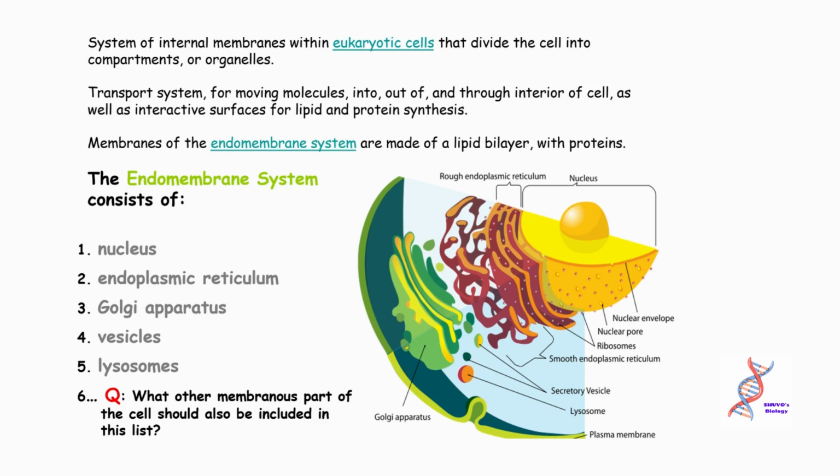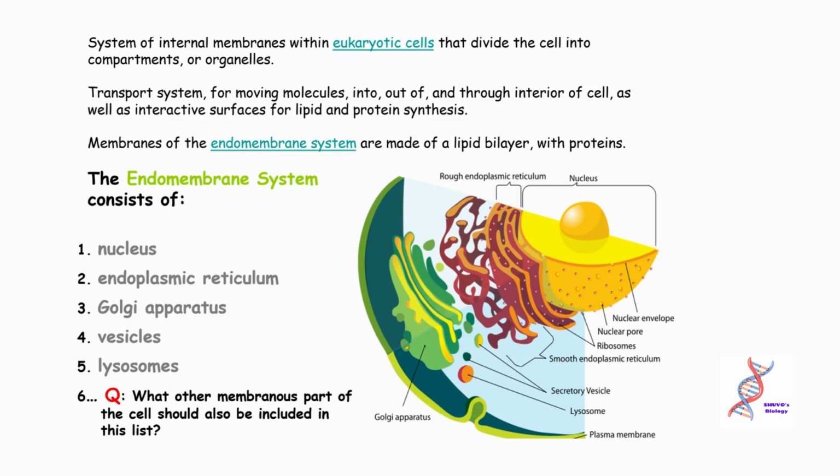Membranes of the endomembrane system are made of a lipid bilayer with proteins. The endomembrane system consists of the nucleus, endoplasmic reticulum, Golgi apparatus, vesicles, and lysosomes.